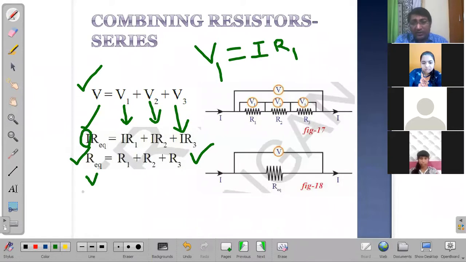equivalent. R equivalent is nothing but V by I, right? R equivalent is called V by I, and R1 is nothing but V1 by I, R2 is V2 by I, and so on and so forth. So whatever relation that you have on the right side, the values, if you equate with the relation on the left side, then we can prove that R equivalent is equal to R1 plus R2 plus R3.